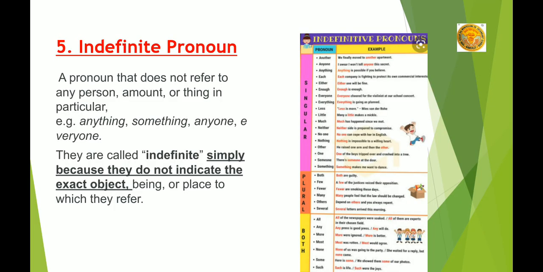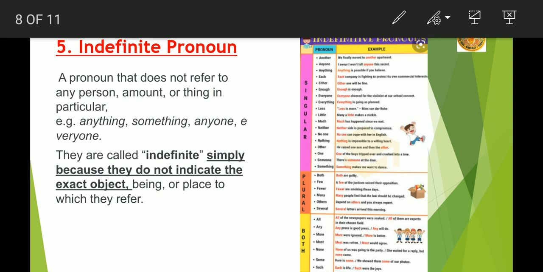Now, indefinite pronoun. Next category is indefinite pronoun. Indefinite pronoun, as the name itself is suggesting, indefinite means which is not specific. Now, when we are not referring to a particular thing, when we are talking about something in general, there we will be using indefinite pronoun.